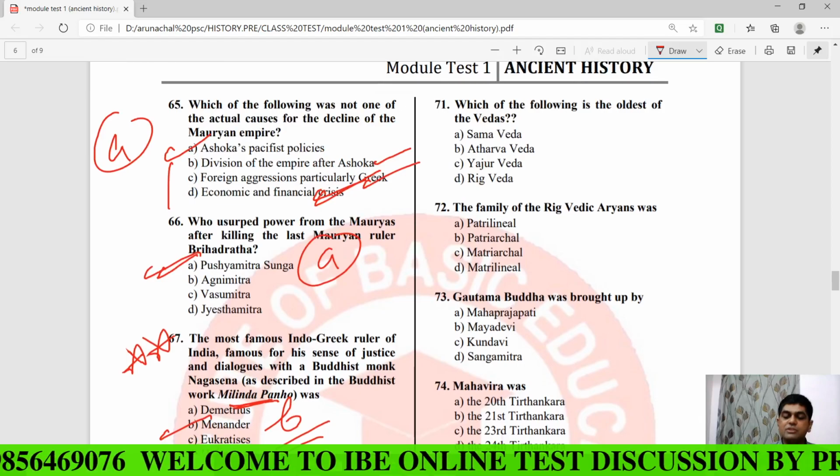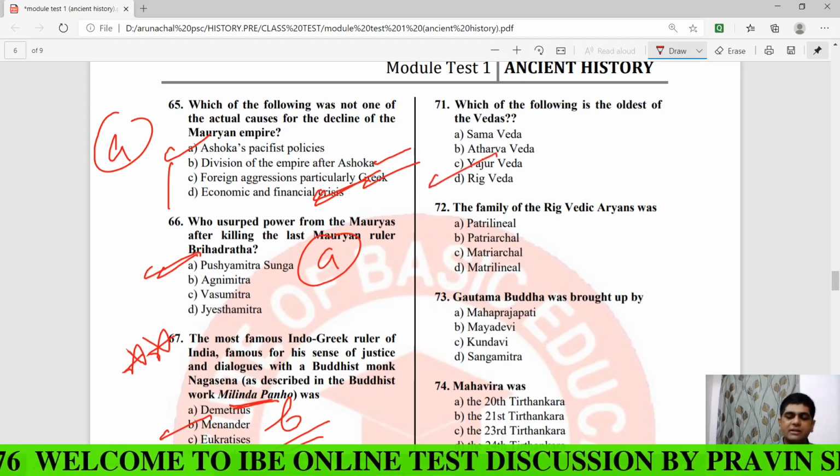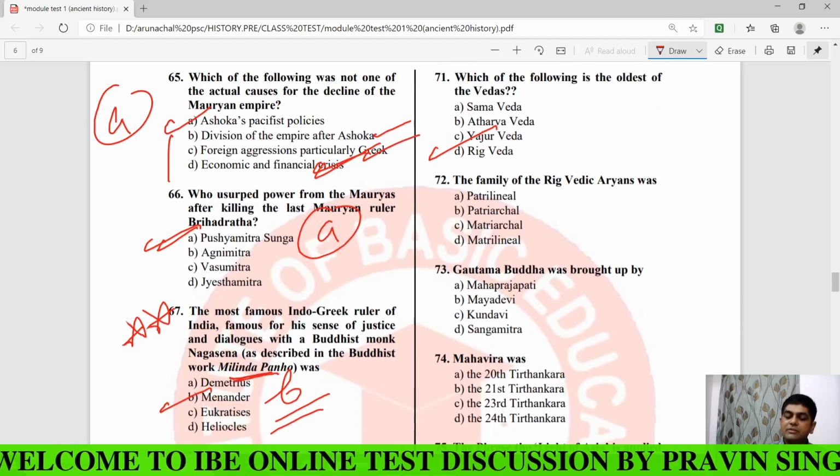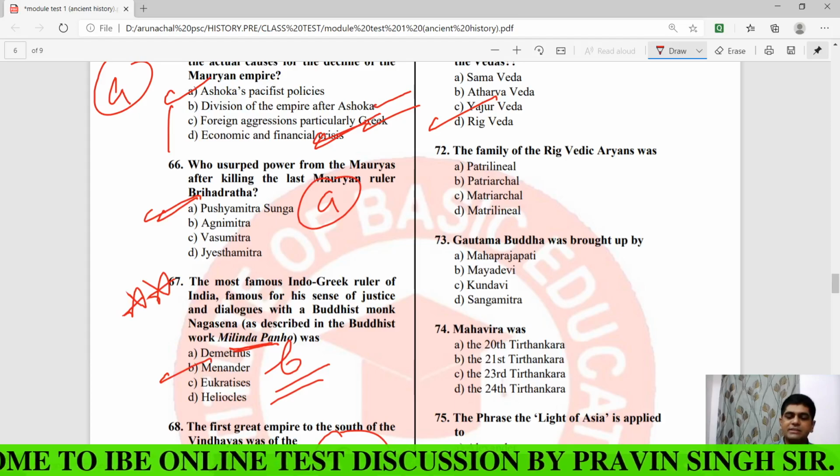Now comes the question number 71. Which of the following is the oldest Veda? Very simple. The answer is the Rig Veda. The family of the Rigvedic Aryans was a male dominated society. It means patriarchal.